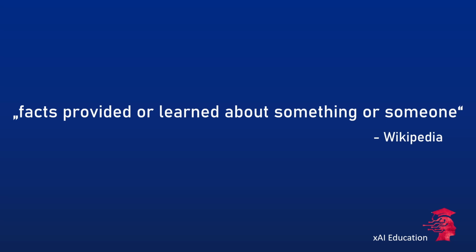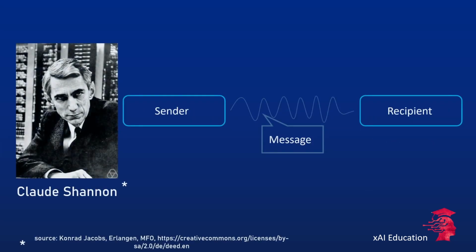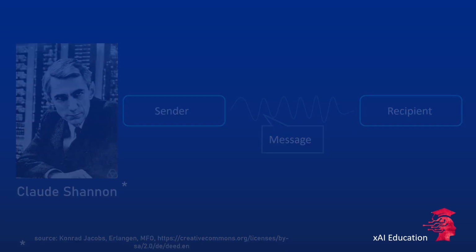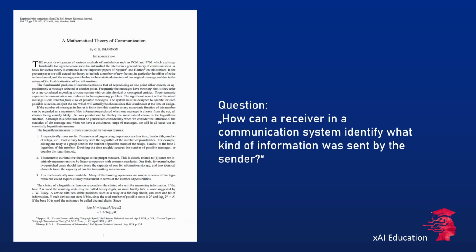Claude Shannon had a question similar to that of how messages are transmitted through a communication system, where a sender produces a message that the recipient receives through a communication channel. In 1948, Shannon published a groundbreaking paper on this topic titled A Mathematical Theory of Communication. This marked the birth of information theory, and for this reason, Shannon is referred to as the father of information theory.